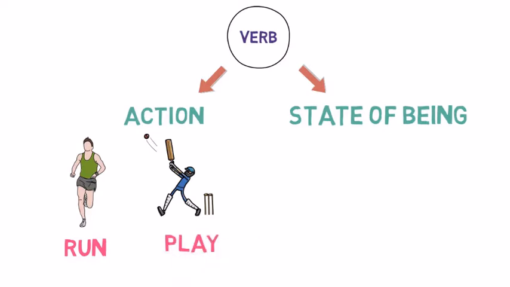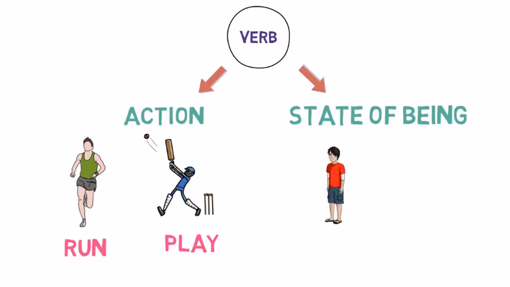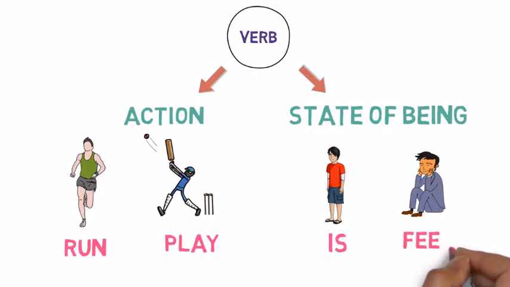Now let's look at the state of being type of verbs, also called stative verbs. They define the state of subject. This is an image of a boy. We say Ram is a boy. So, is here is a state verb, as it defines the state whether he is a boy or girl. In this image, the boy feels very tired. So, feels here is a stative verb, as it defines the state of boy.